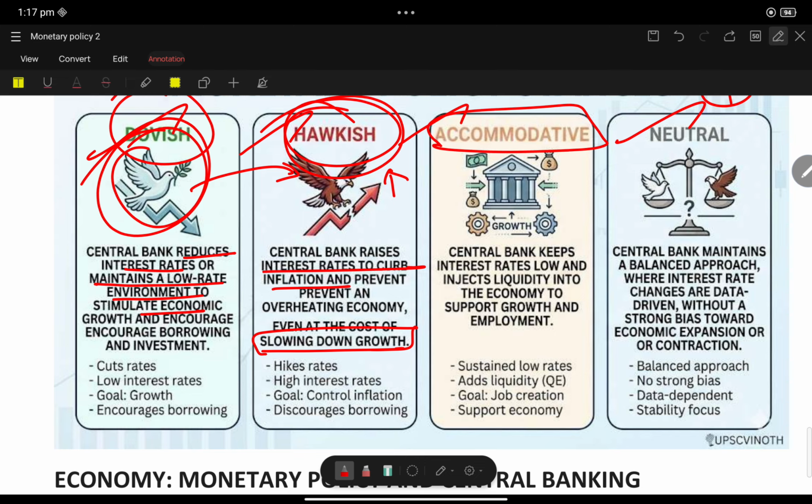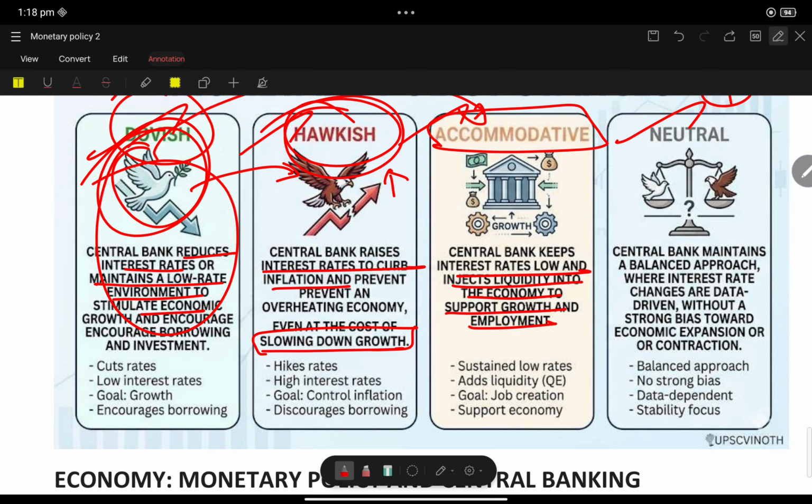In the accommodative stand, the central bank keeps the interest rate low and injects liquidity into the economy to support the growth of employment. See, dovish and accommodative are both similar, but in the dovish stand a low rate environment is maintained. Here the central bank keeps the interest rate low and injects liquidity into the economy.